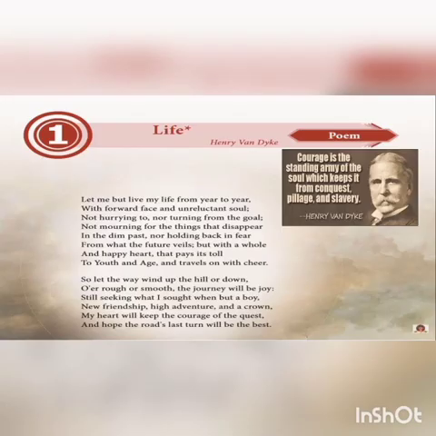This poem is a very simple poem and it is a sonnet. Sonnet means a poem which has 14 lines, and this poem is divided into 2 stanzas, 8 and 6 lines respectively. The first stanza consists of 8 lines and is known as octave, and the second stanza consists of 6 lines and it is known as sestet. Students, now I'm going to read out the entire memory poem Life. So let me start now.